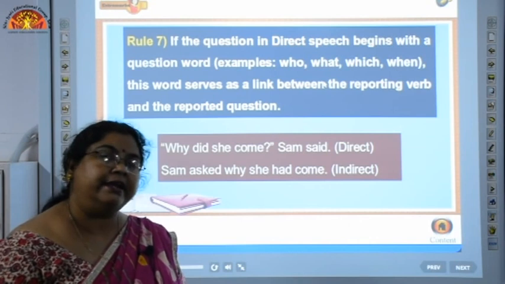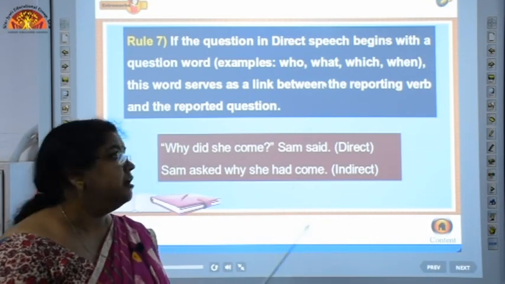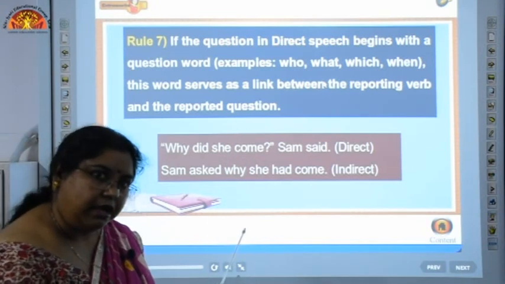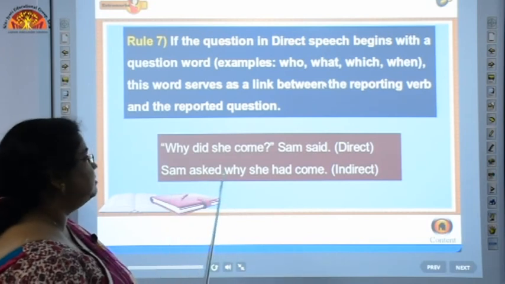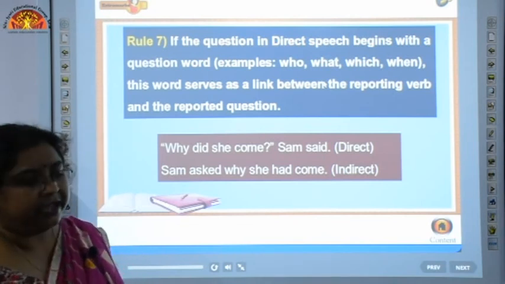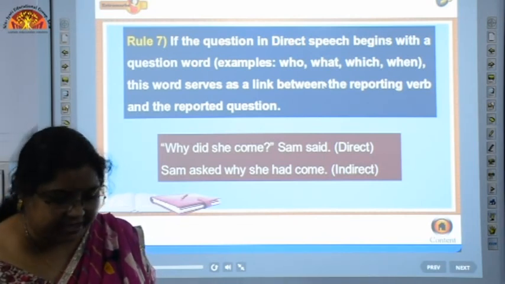Always in indirect speech we have assertive sentences. So here we have to change the interrogative sentence to the assertive sentence. So it will become: Sam asked why she had come. Okay. Now here I think we have made our point and it has been clear now.